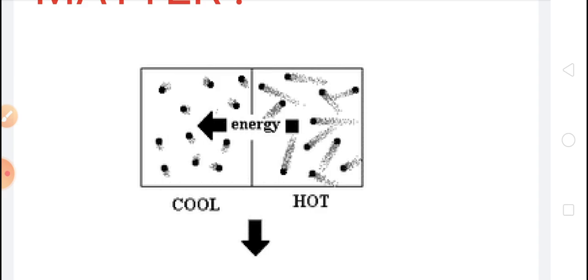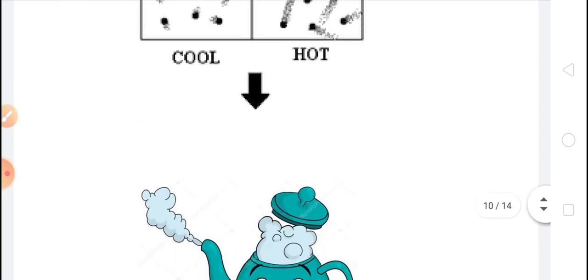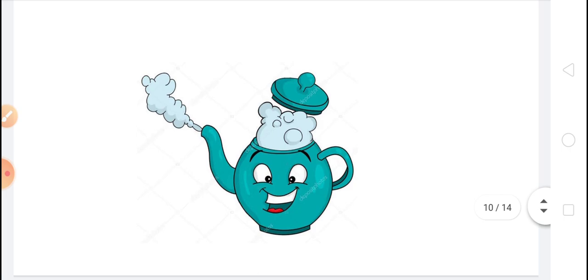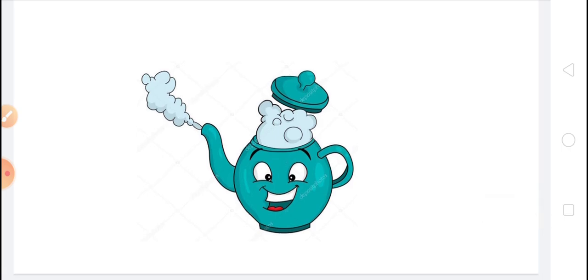You must have noticed that sometimes the lid of a bottle gets jammed and is too tight to open. If we heat up the lid, it opens easily. You can see in the picture the lid of the kettle jumps because of steam.